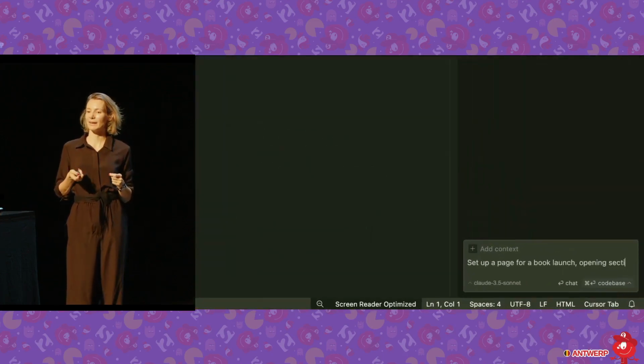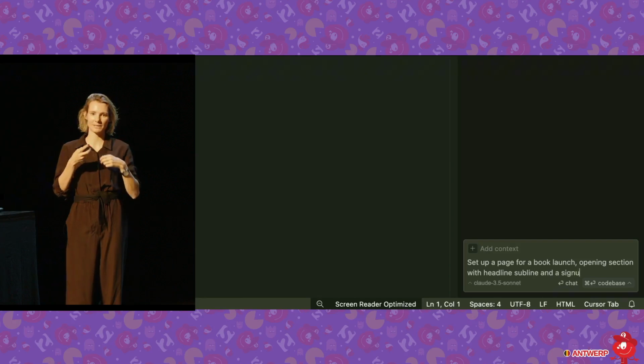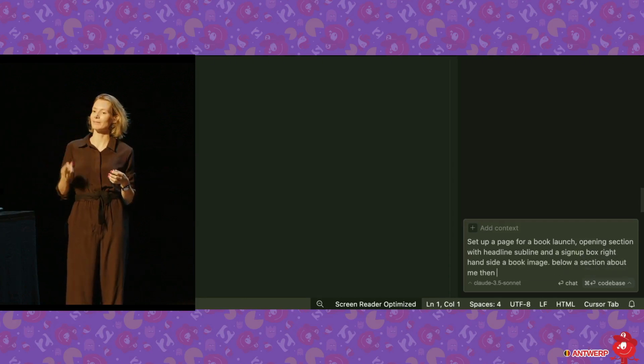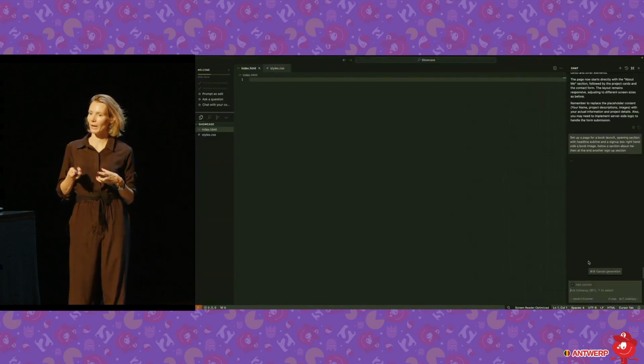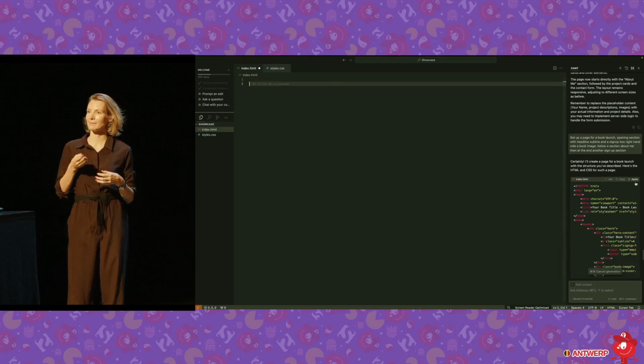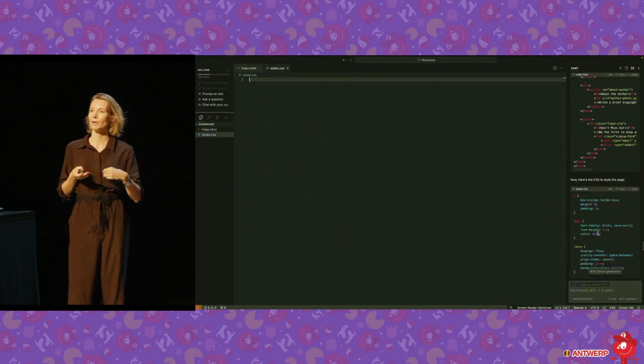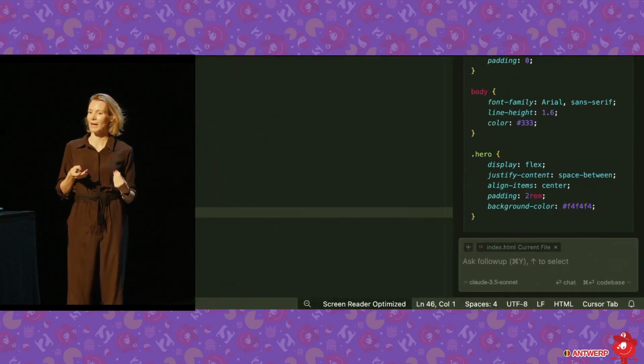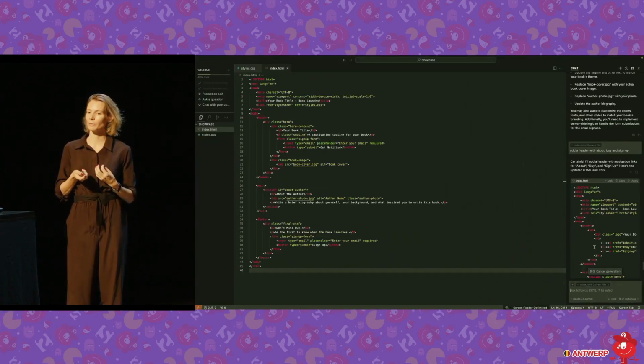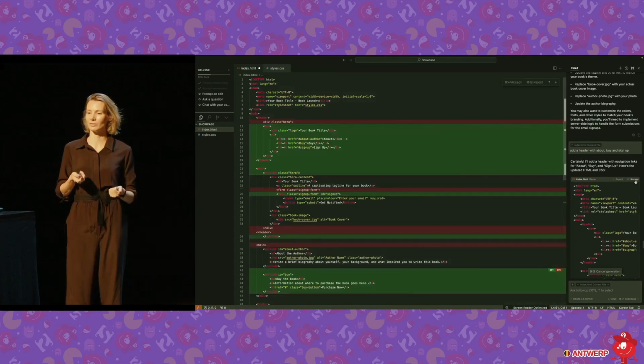What you can do is say, hey, I want to set up a page. I have this idea for a page, and can you help me set it up? And what this will do, it will run you through a really basic setup. So it will create some HTML for you, it creates some basic CSS for you, and then you tell it, how can I edit this? How can I change up these things? How does it work? You can highlight things and ask, what does this do?